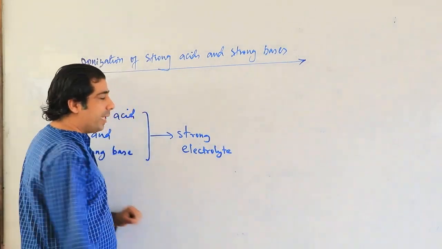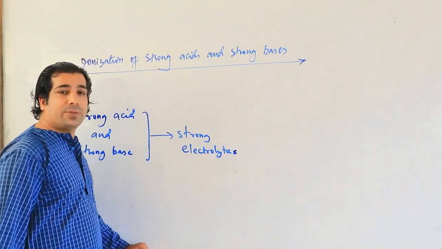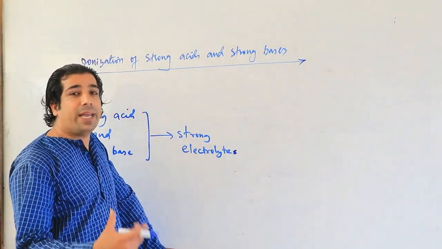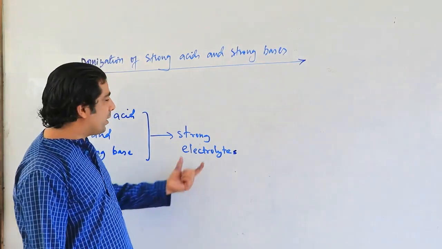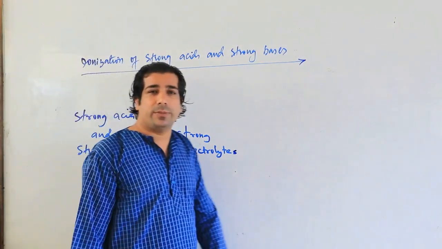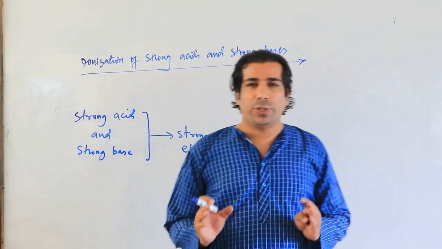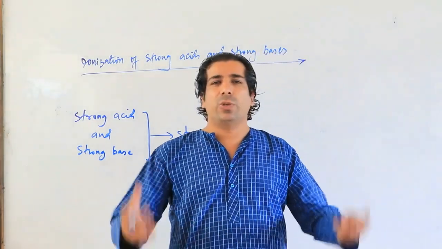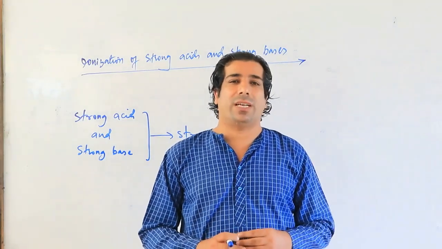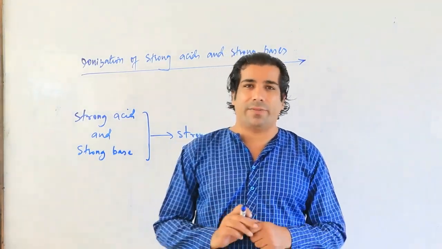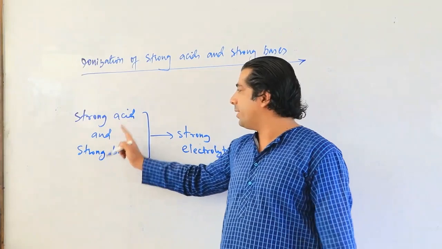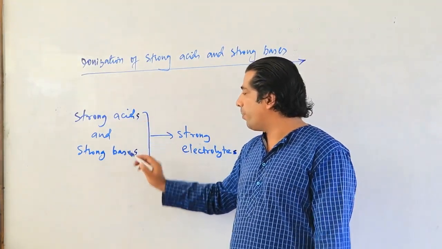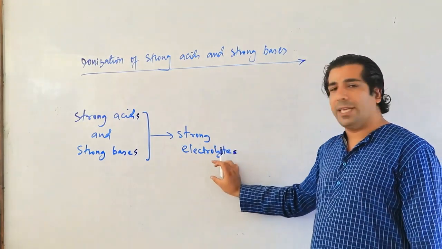You do remember that substances were classified as electrolytes and non-electrolytes by Michael Faraday. So what are electrolytes? Electrolytes are those substances which on dissociation in aqueous medium give ions, and those ions are responsible for the conduction of electricity, my dear friends. So strong acids and strong bases are our strong electrolytes.